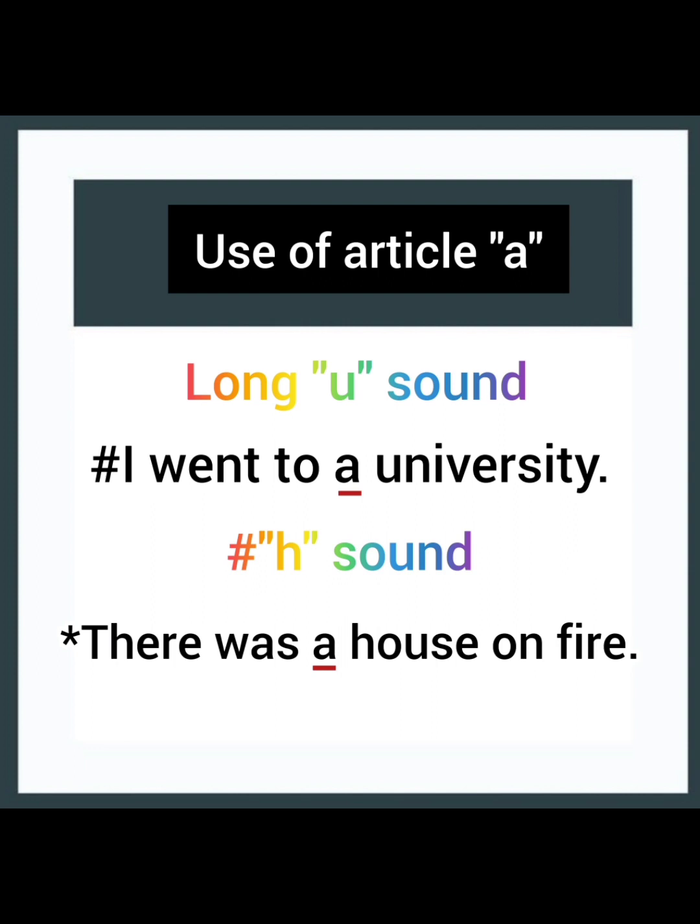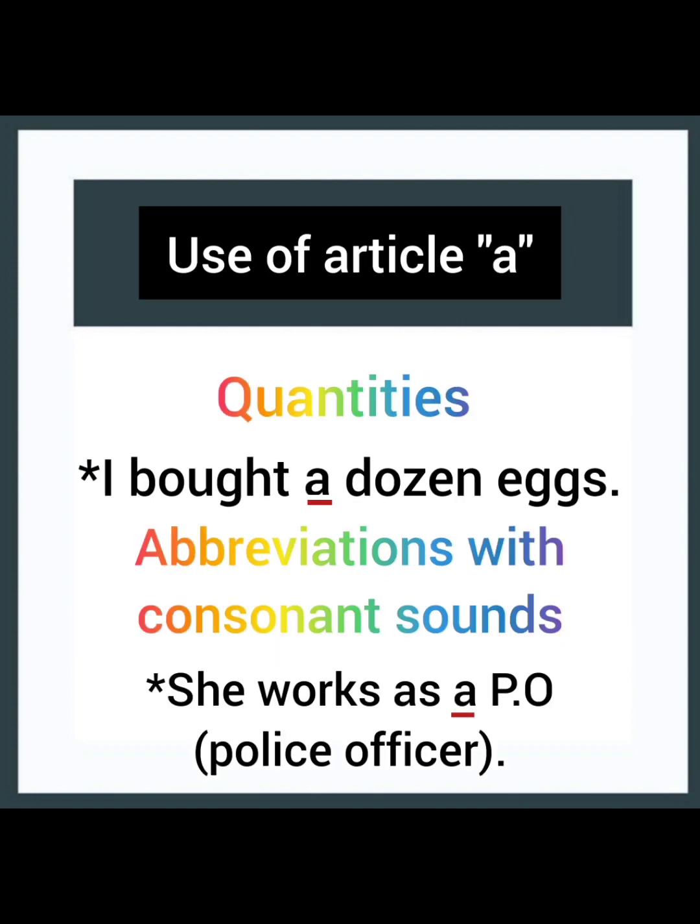Now, here this university has a long U sound. With H sounds, for example, there was a house on fire. With H sound words, we use article a. With quantities, for example, I bought a dozen eggs. Now, dozen is a quantity and article a is used to modify it.